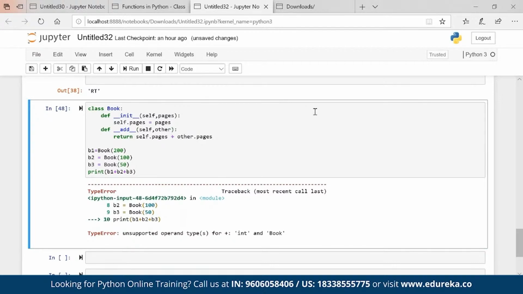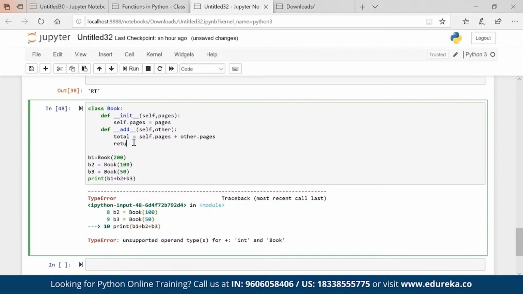Then what is the solution? What can be done? I will create here a variable total, and then total will have the value 300, right? Return book total. Now book total is my object, so book 300 is what we are getting.